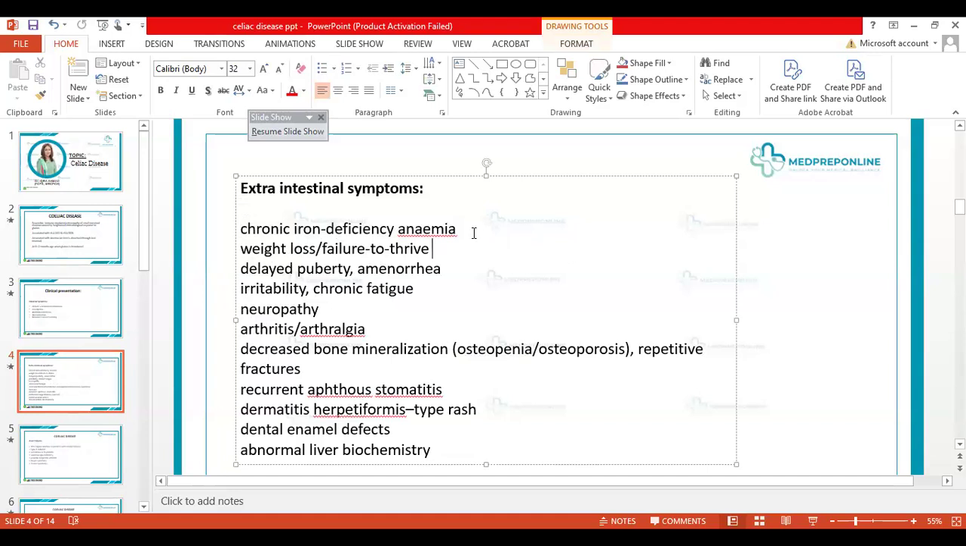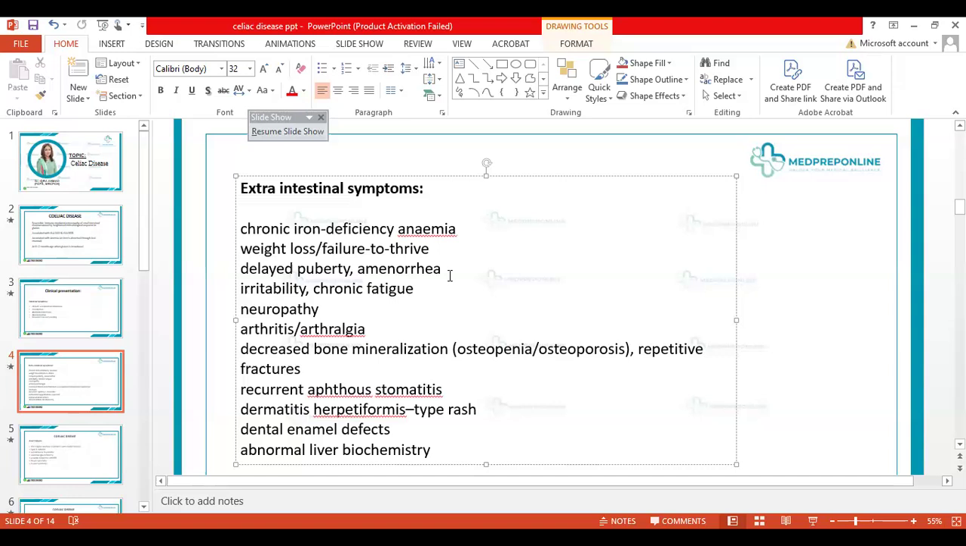Then we have the weight loss, failure to thrive. Next up, we have delayed puberty, amenorrhea, irritability or chronic fatigue. Yes, we have the kids who are not thriving well and they're just irritable all the time. You see, because when the child is not getting enough food, enough vitamins, these things happen.